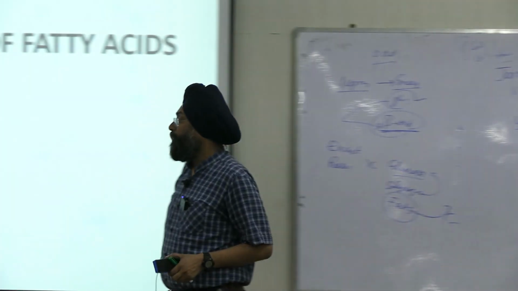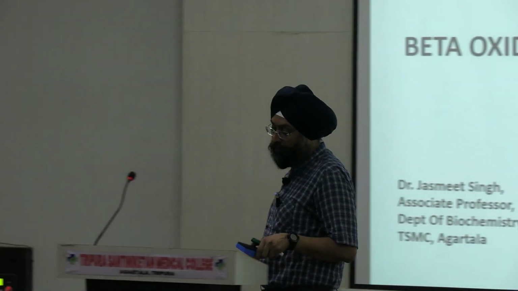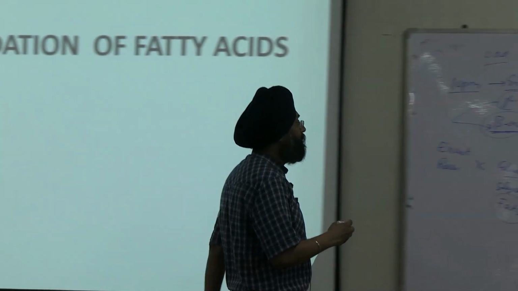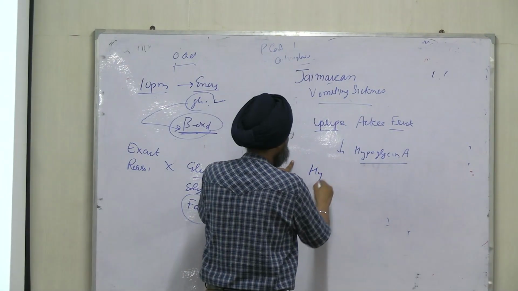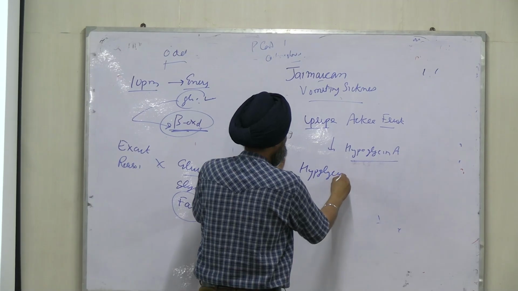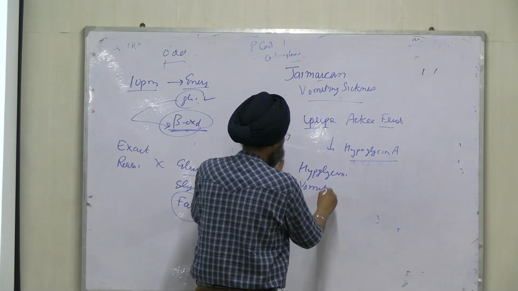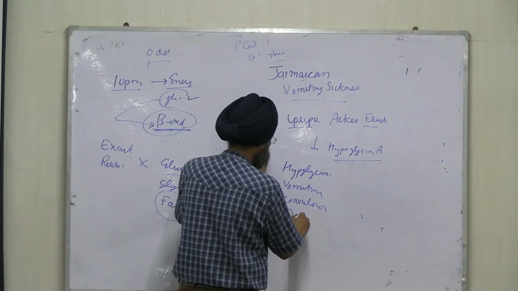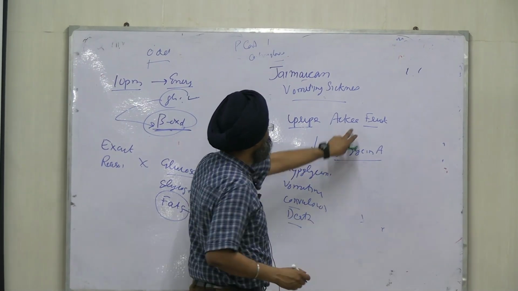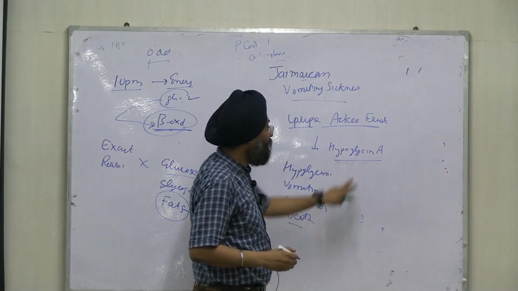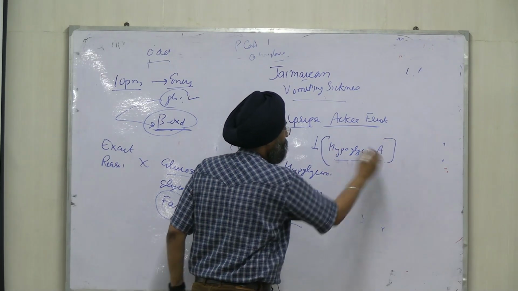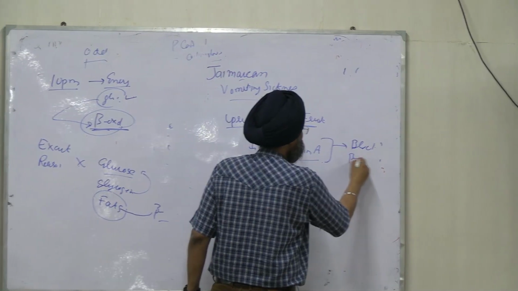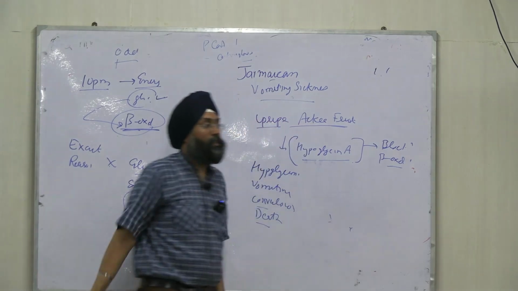What will happen to the person who eats this fruit? This disorder is characterized by hypoglycemia, vomiting, convulsions, and even death by eating unripe ackee fruit, because it contains toxic amino acid hypoglycin A and it causes blockage in beta oxidation.